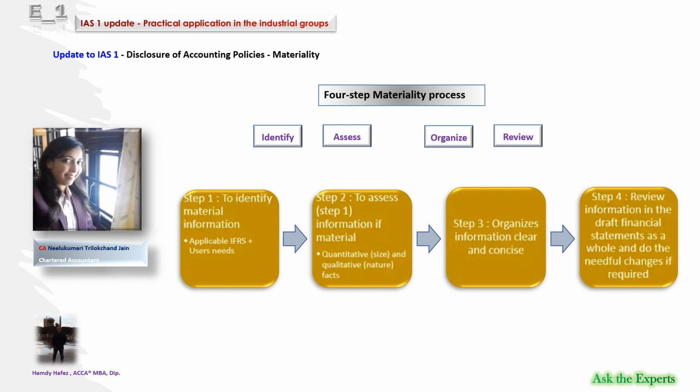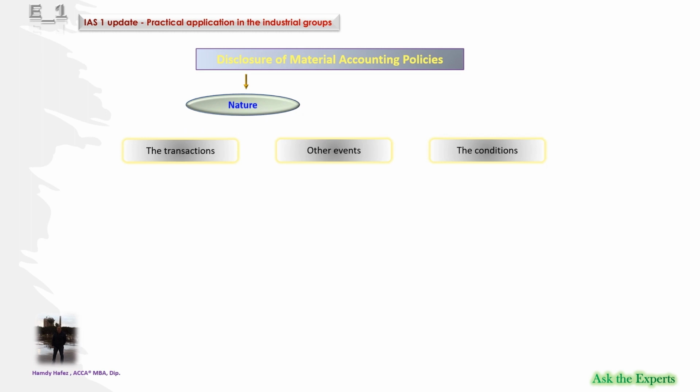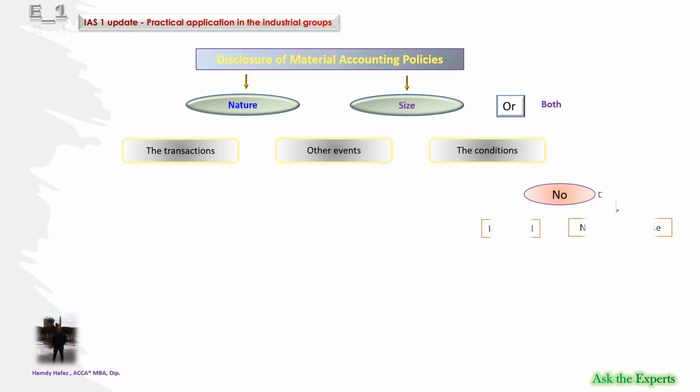Let's get back to the new update to IAS 1. Still a little bit confused? Let's consider the following diagram. Ask yourself, are the transactions, other events, or conditions to which the accounting policy information relates material? In size? In nature? Or in both?